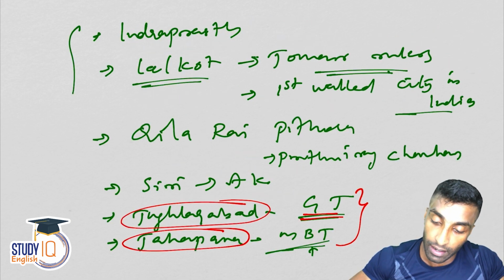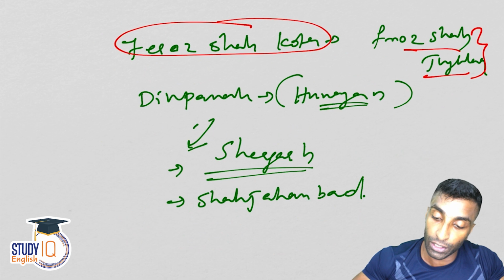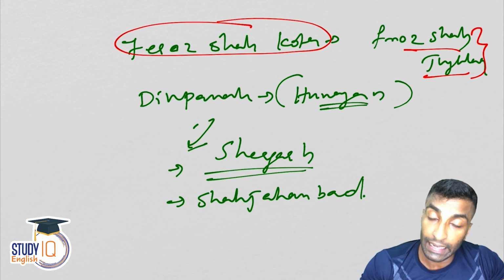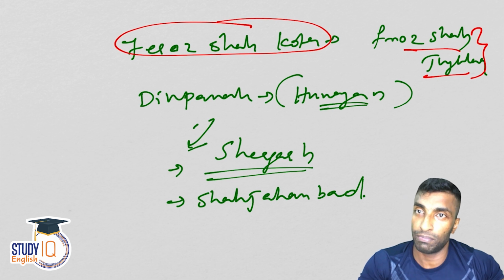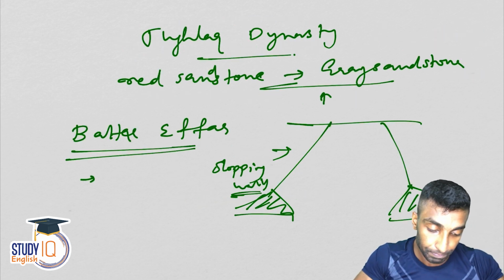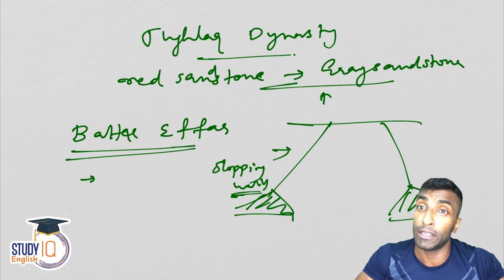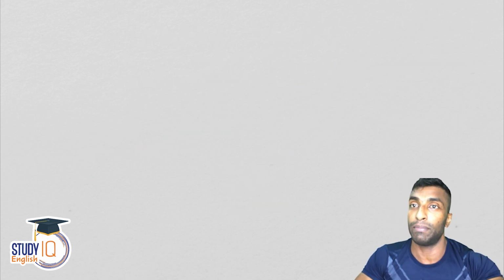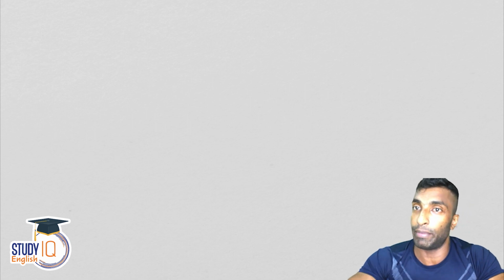So these three are Tughlaq rulers. They established cities, with not much architectural development during this period. Instead, they developed three important cities, and they became precursor cities of Delhi actually.